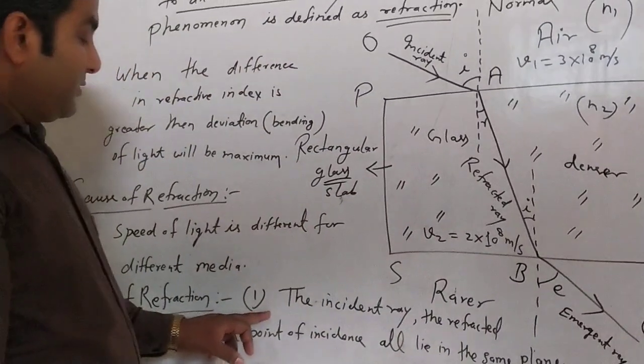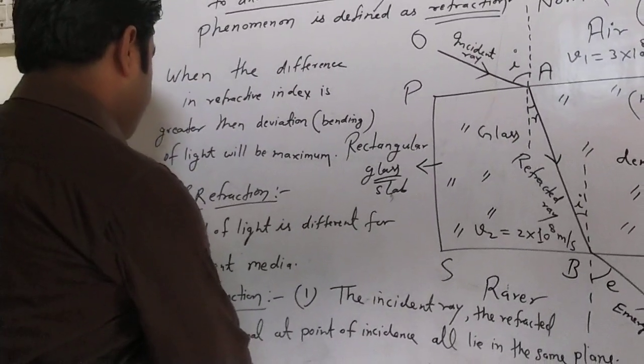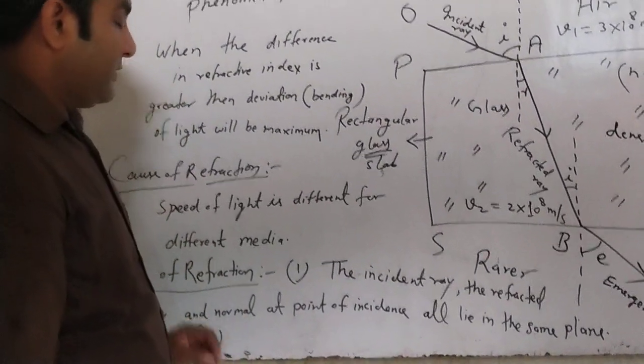This one law is just similar to the law of reflection. And the second law is very easy and very important. This is also known as Snell's law.